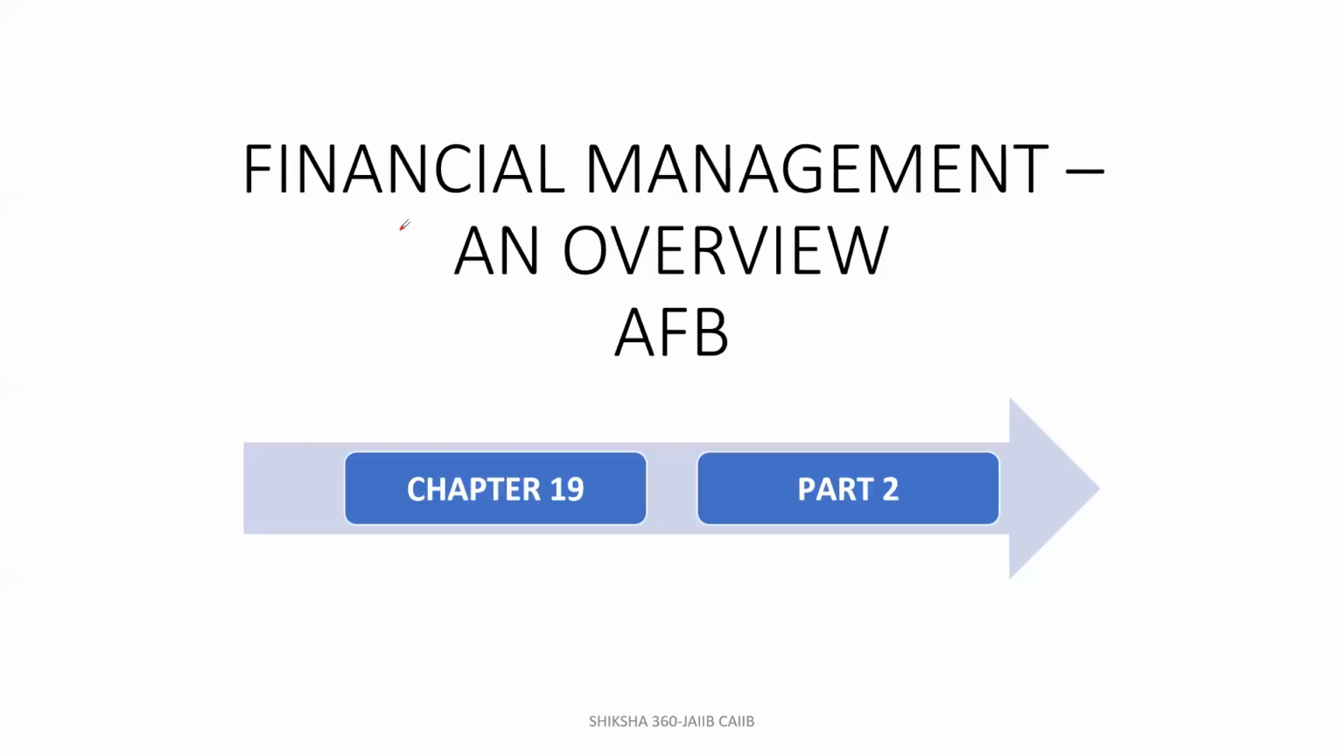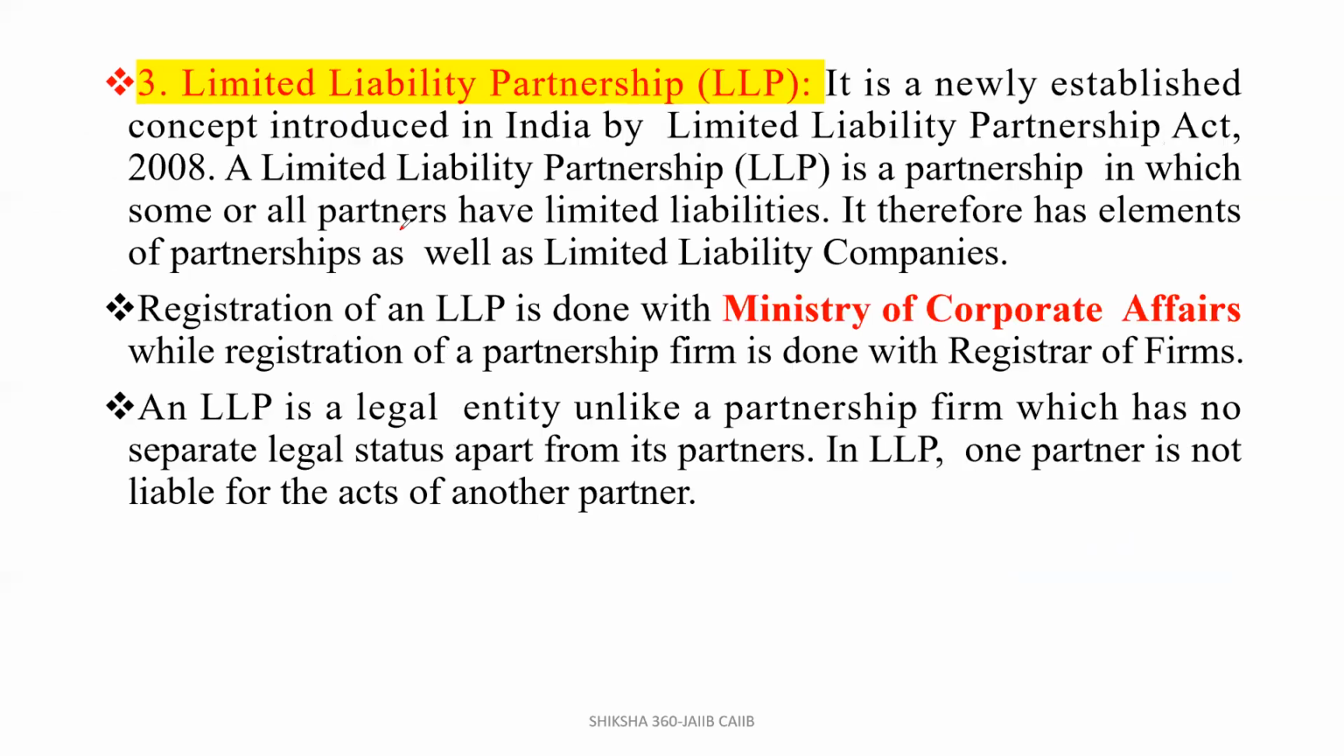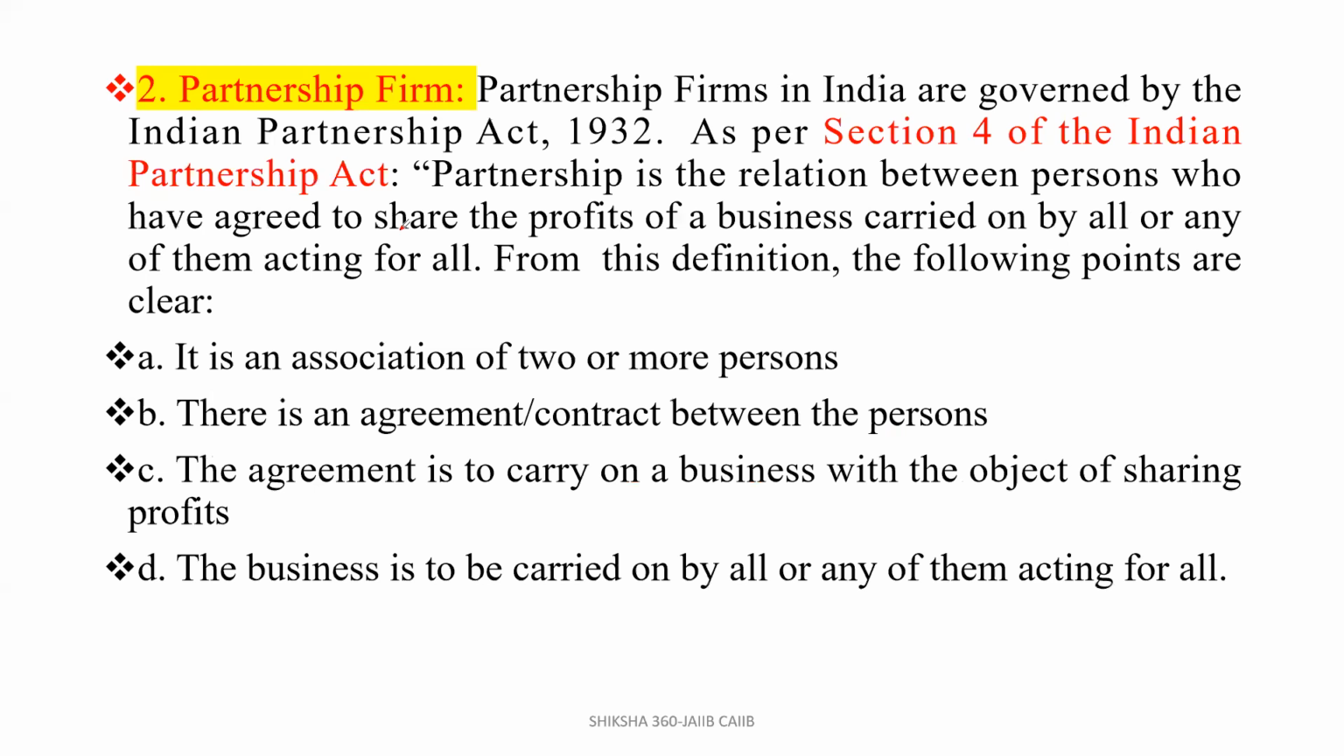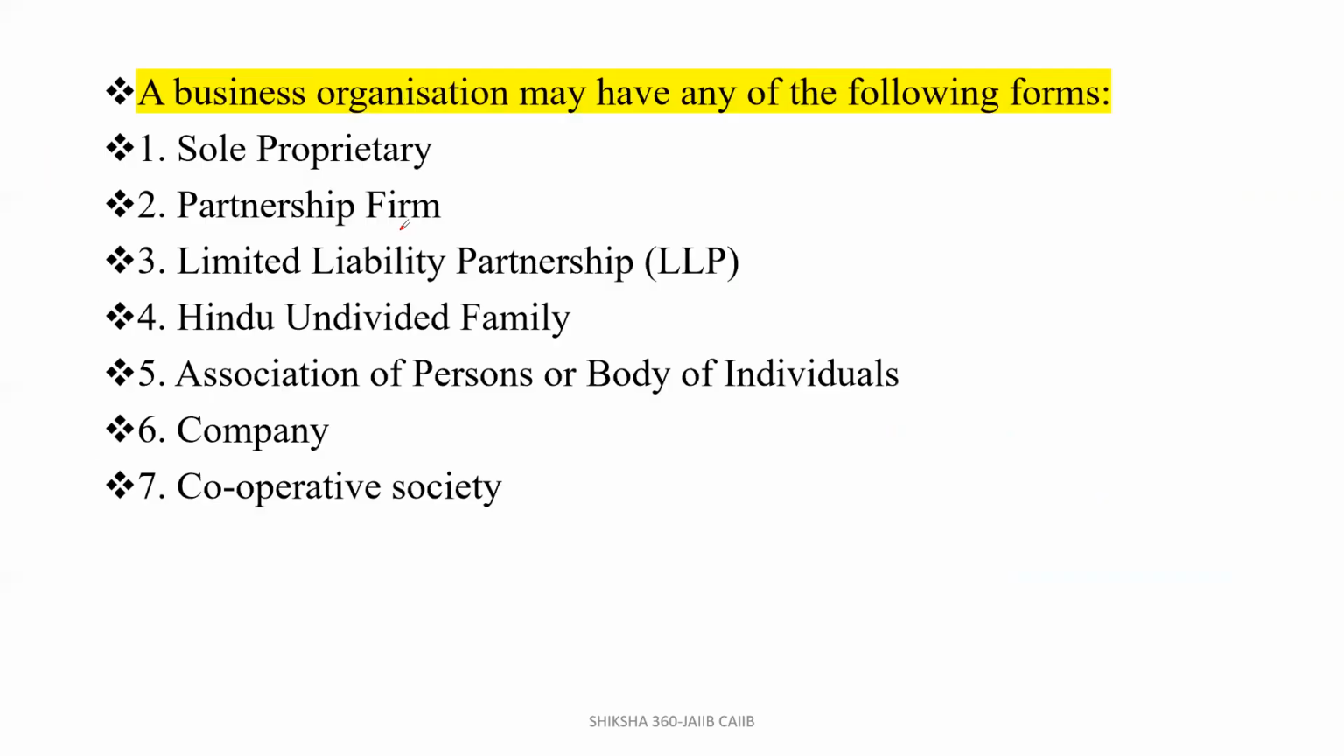Today we have to discuss financial management and an overview, AFB chapter number part 19 part 2. In the previous session we discussed the HUF, LLP, partnership firm and proprietorship firm. The remaining part, that is AOP or BOI, company and cooperative society, we have to cover in this session.